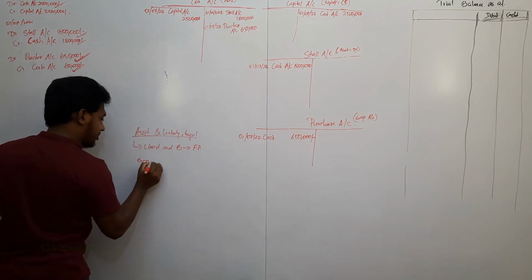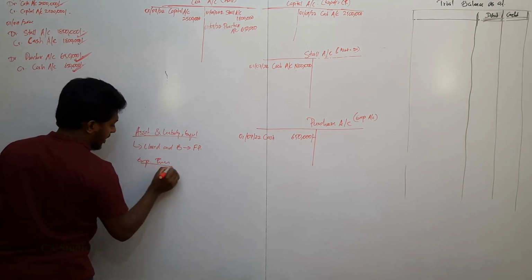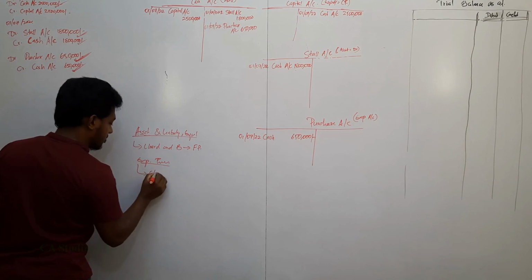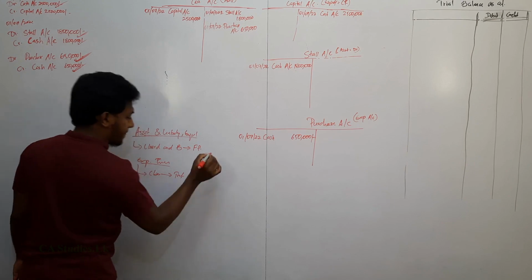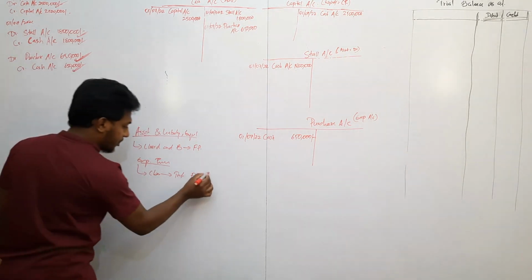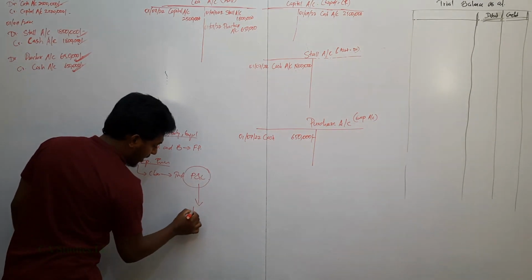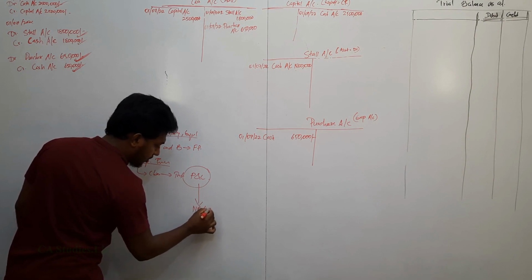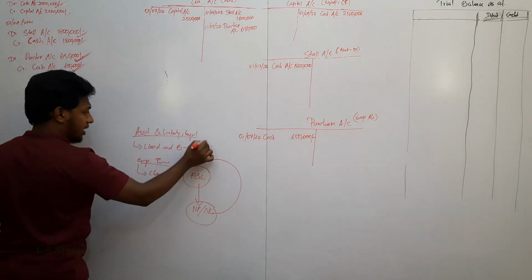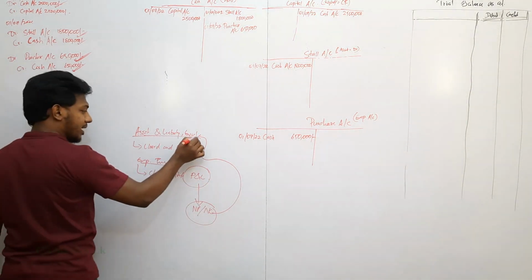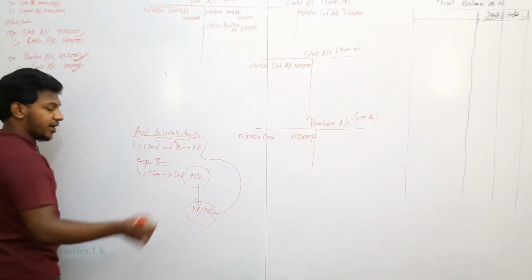Expense and income are closed and transferred to P&L. From the P&L we find out the net profit or net loss, and that will come under equity. That will again be closed and the balance shown in financial position.